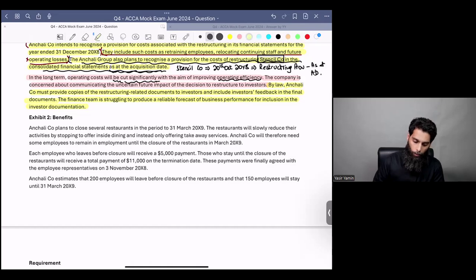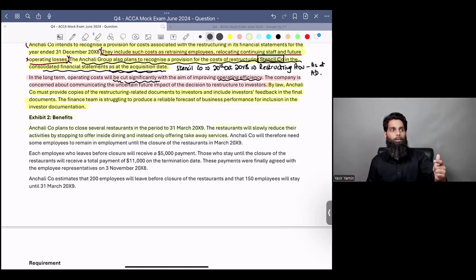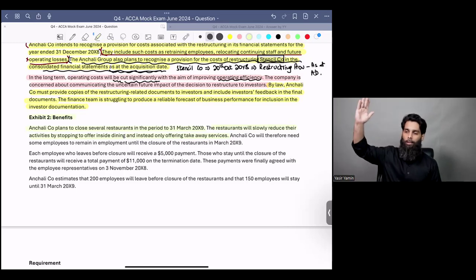Benefits. Exhibit number 2. It says that Anchali company plans to close several restaurants in the period to 31st March X9. They expect to close down many restaurants as part of their restructuring activity. The restaurants will slowly reduce their activities by stopping inside dining and instead only offering takeaway services. You see, they will gradually close the restaurants. They will not close restaurants just like, okay, turn off the switch, this restaurant is over. Because that could negatively affect the goodwill of the company.